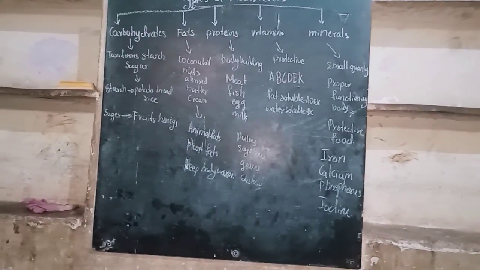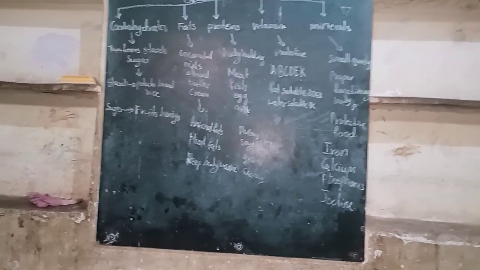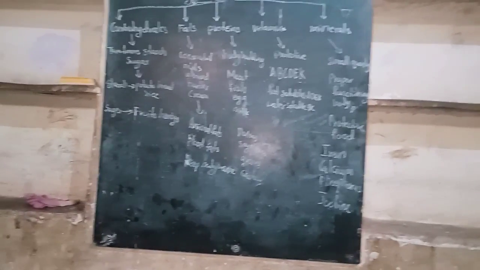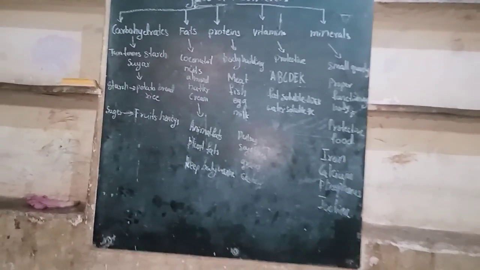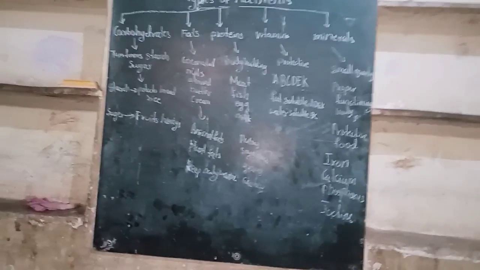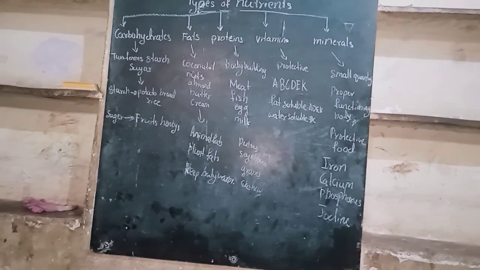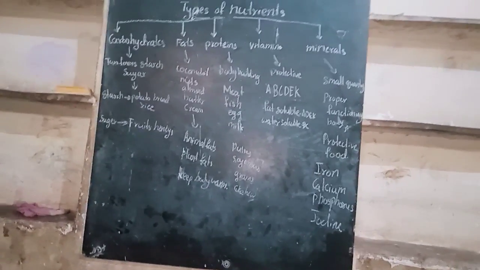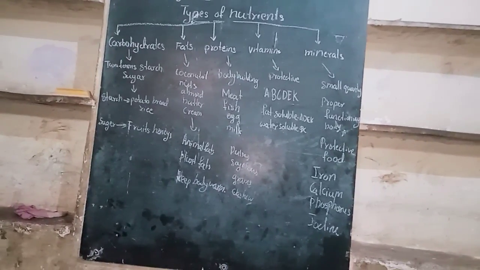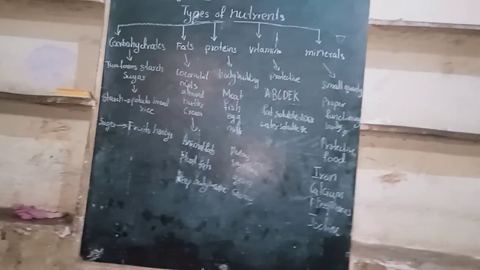Dear students, you may say that coconut oil we are not using as our food. But in Kerala you can see that they are not using any nuts or sunflower oil. They are using coconut oil for cooking. So, coconut oil is having fat. Even all the nuts.